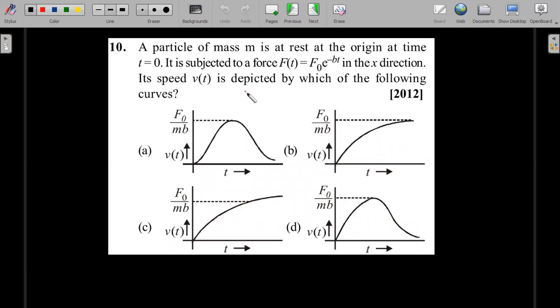Another very interesting question, which you should be able to solve through options, and also a nice interesting concept that you can take forward. Particle of mass m is at rest at the origin at time t equal to 0. It is subjected to a force F of t equal to F naught into e power minus bt in the x direction. Its speed v of t is depicted by which of the following curves? Okay, so he's given force as a function of time and is asking velocity as a function of time. Okay, pretty straightforward. Okay, I'll give you the usual solution also.